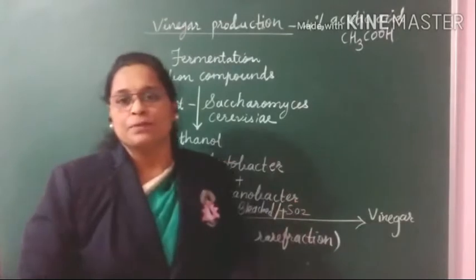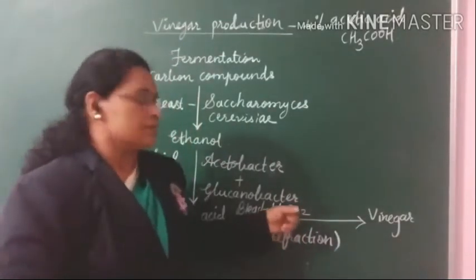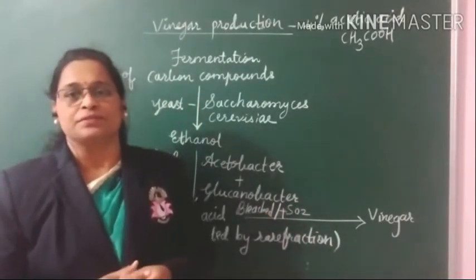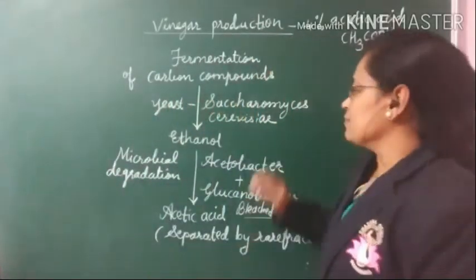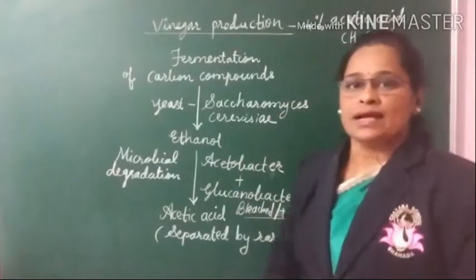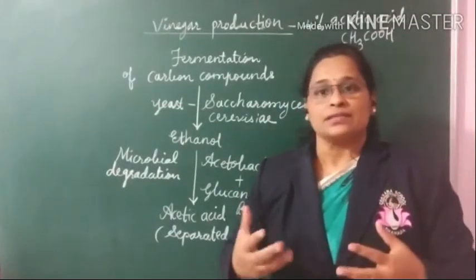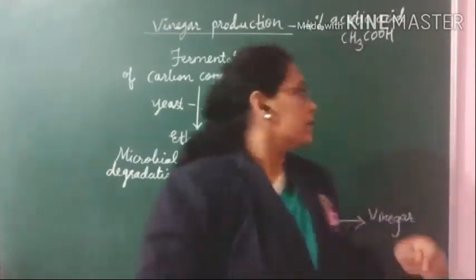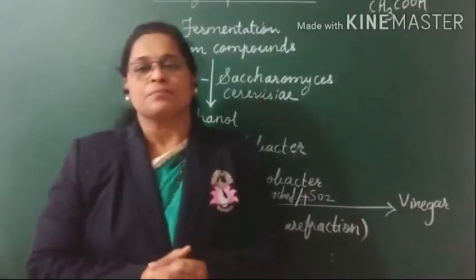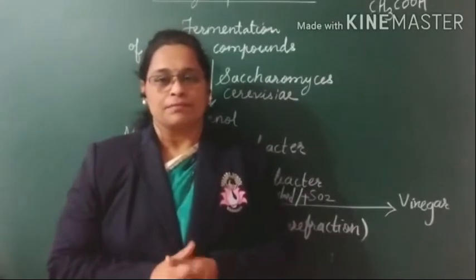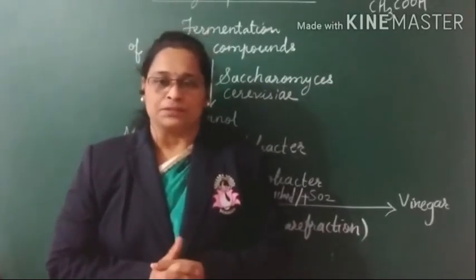After that, to prepare the vinegar, a little quantity of sulfur dioxide gas is added to it. Now here we can see what vinegar is. Vinegar is nothing but 4% acetic acid, that is, an edible acid, and its formula is CH3COOH. Soya sauce is prepared with the help of the fungus Aspergillus.